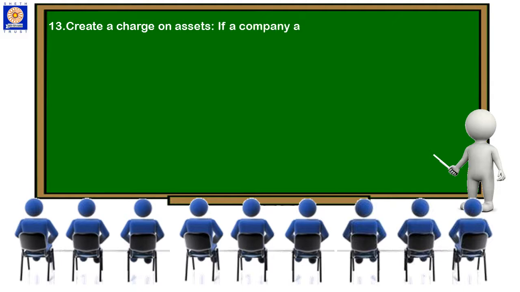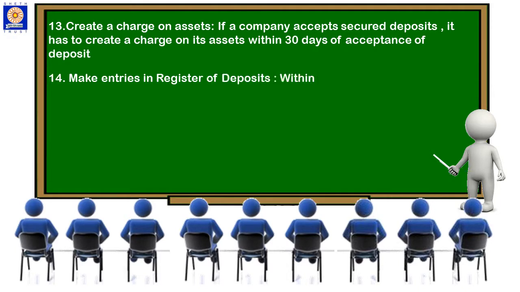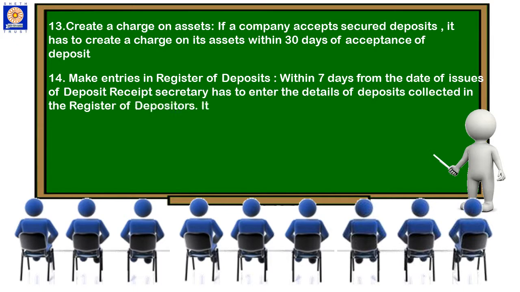Create a charge on assets. If the company accepts secured deposits, it has to create a charge on its assets within 30 days of acceptance of deposit. The company has to create a charge on its tangible assets for an amount not less than the amount of deposit accepted. The minimum amount of security should be equal to the amount not covered by the deposit insurance. We have seen the same in learning the terms and conditions.